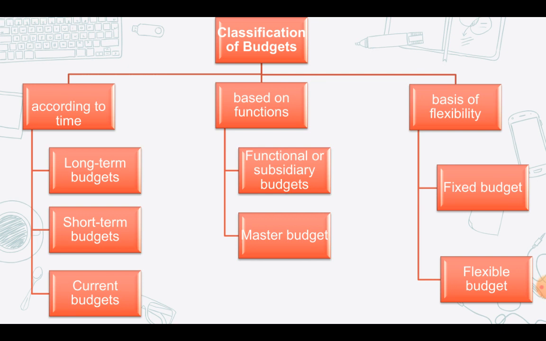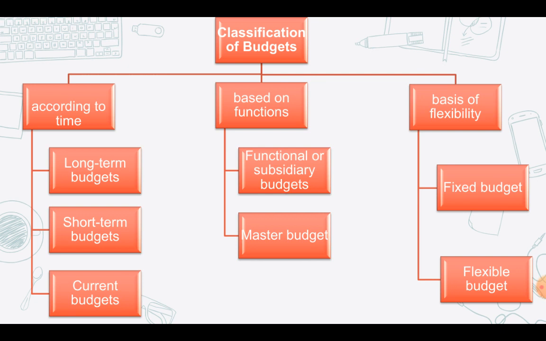Okay, so what are the functions of the organization? They could be sales, they could be production, they could be marketing. Based upon that, you can have your sales budget, production budget, marketing budget. All right. So depending upon the functions, you can subclassify your budgets.